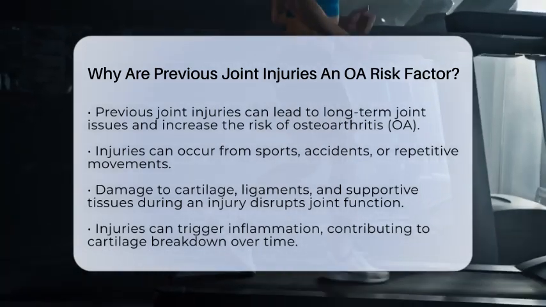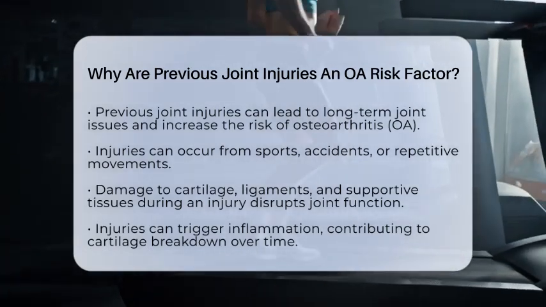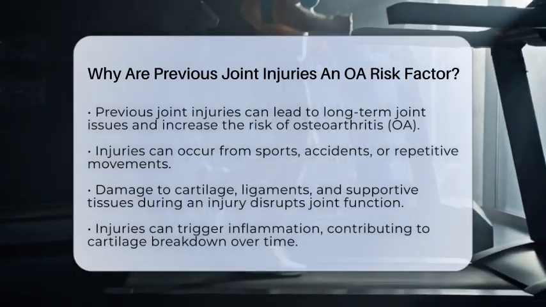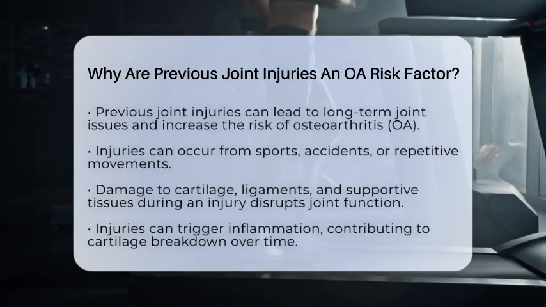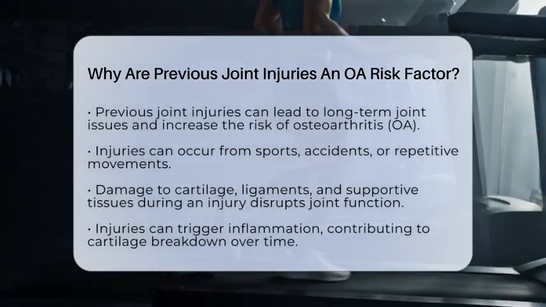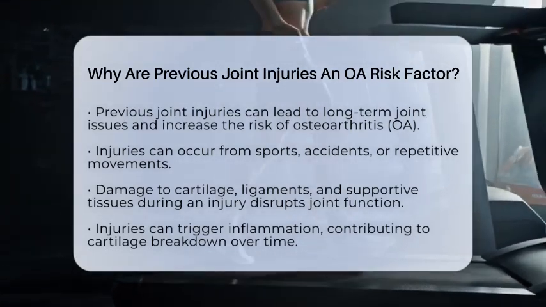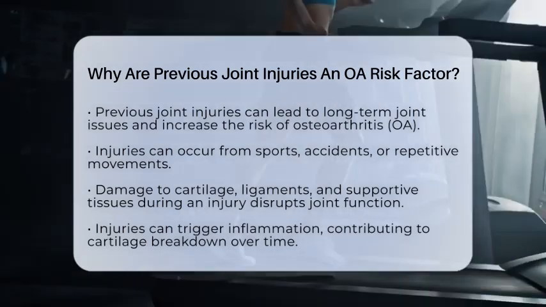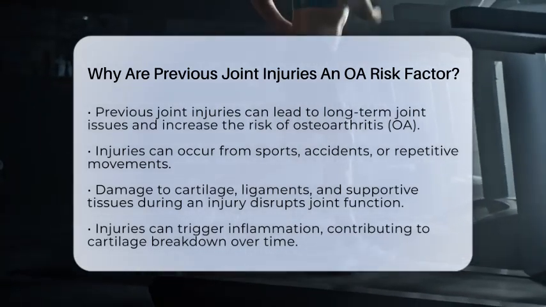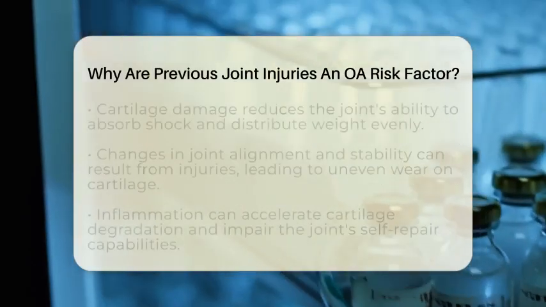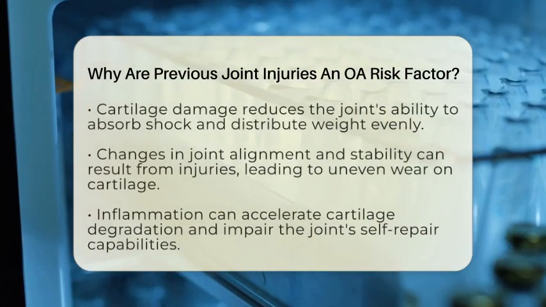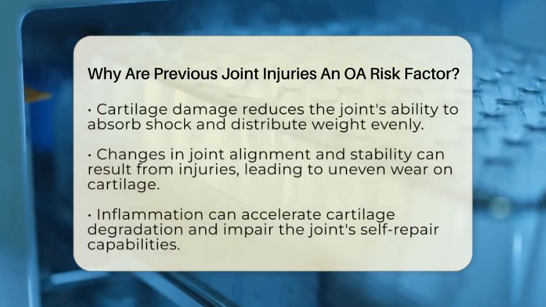Injuries can happen in many ways, like during sports, accidents, or even from repetitive movements. When a joint is injured, the cartilage, ligaments, and other supportive tissues may be harmed. This damage disrupts how the joint works and can trigger inflammation. Over time, this inflammation contributes to the breakdown of cartilage, which is a key feature of osteoarthritis. Let's break it down further.